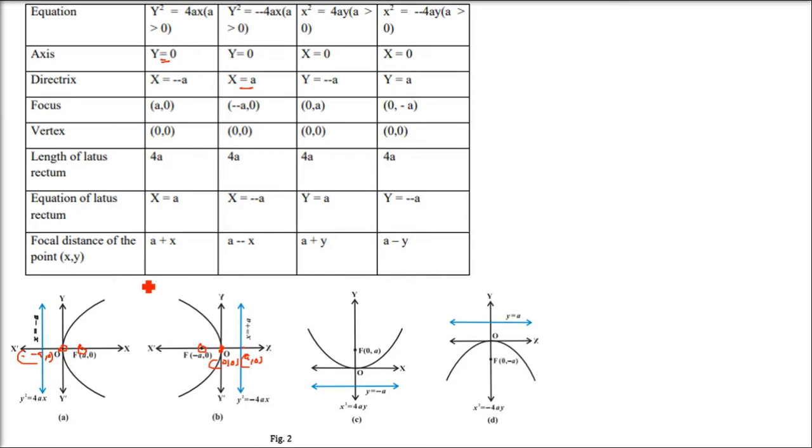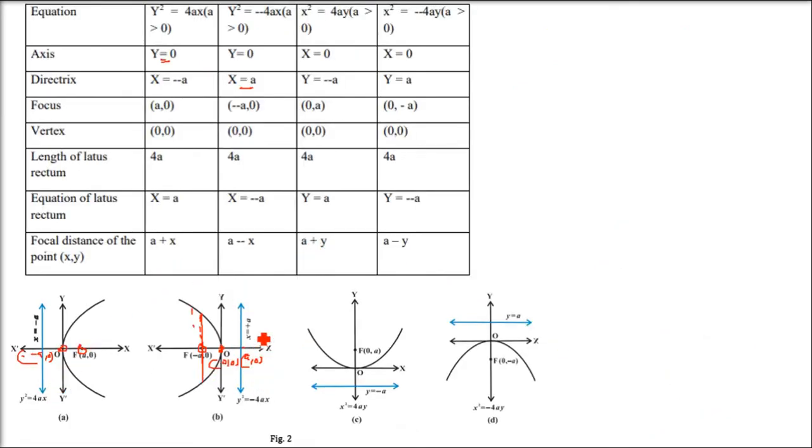The latus rectum we have already seen for any of these four figures: 4a will be the latus rectum, and we have already proved it. Now what is the equation of the latus rectum? x equals a, x equals minus a, that is, a line parallel to the y-axis on the positive x side, and the same on the other side. So what is the focal distance? We have already seen this: a plus x.